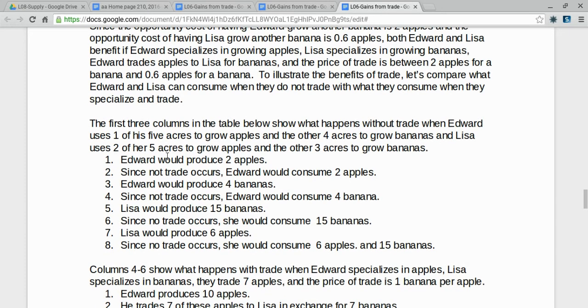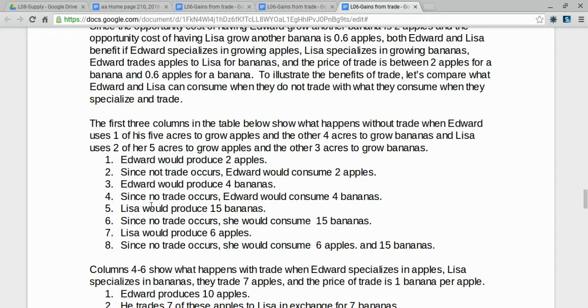So, Edward uses 1 acre to grow apples. Each acre makes 2 apples, so Edward would produce 2 apples. Since trade does not occur, Edward would consume 2 apples. Each acre of Edward's land produces 1 banana. If he uses 4 acres to grow bananas, he will produce 4 bananas. Since trade does not occur, Edward would consume 4 bananas.